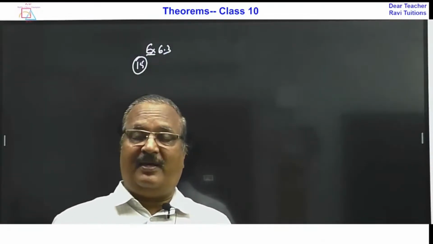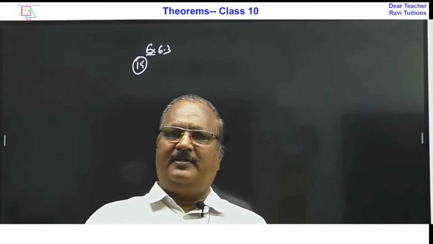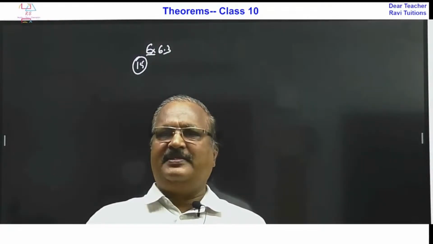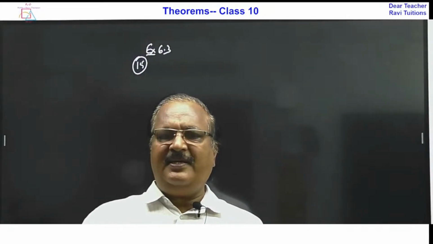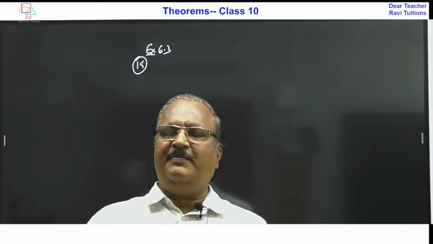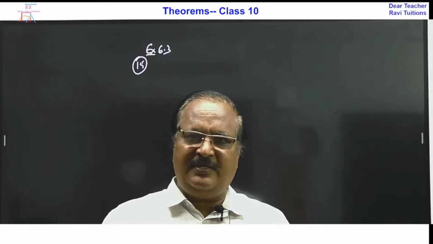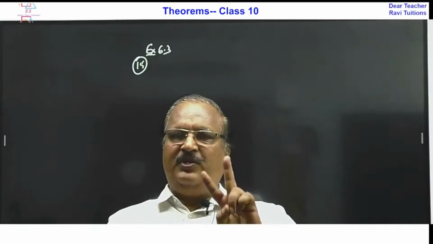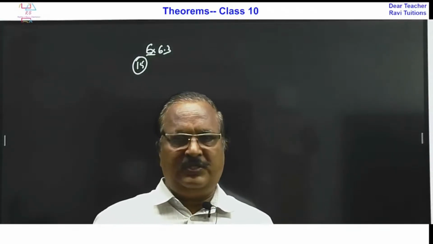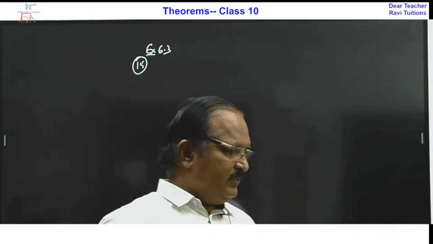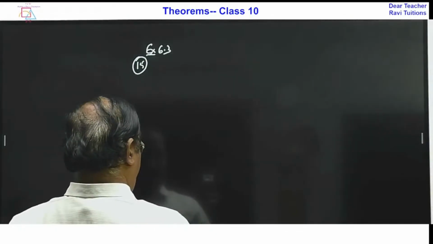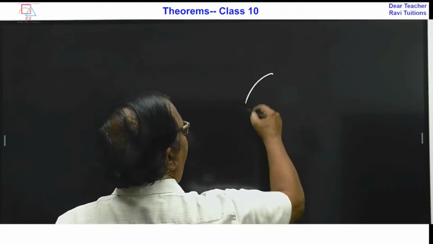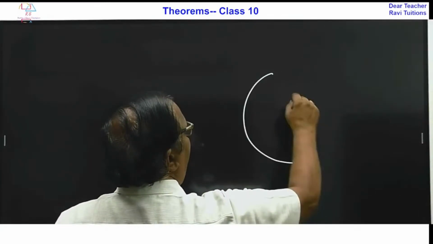Other than that, the similarity rules AAA, SSS, SAS are there, but I am not giving preference to those theorems. So even in circles, we have only two theorems. I'll just give you a fast revision of the circles concept.